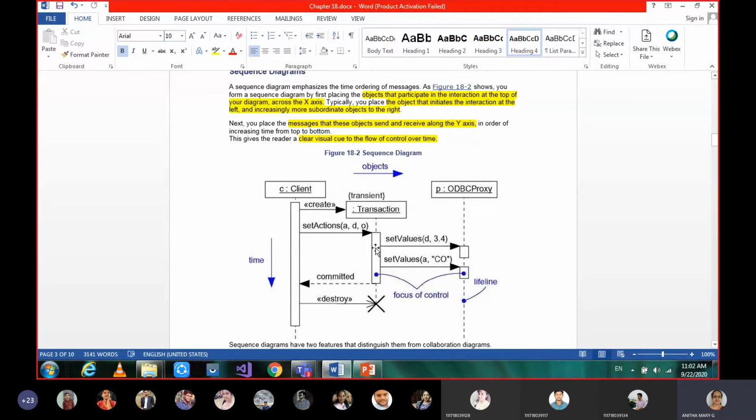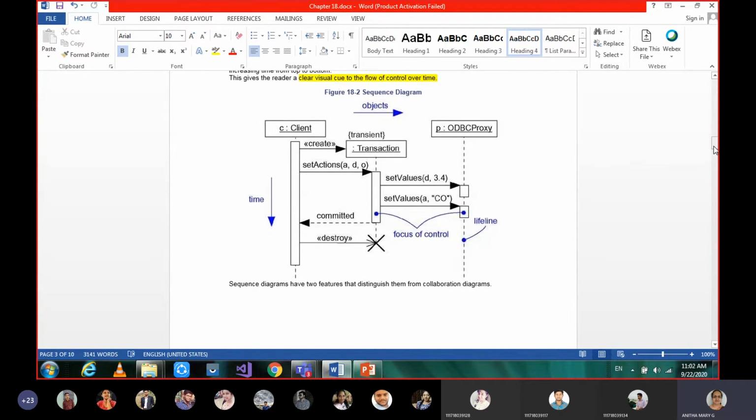So young age. This rectangular thin box shows that whenever that particular object is active, though it is existing, maybe at one point of time it has to receive some messages and respond back, that is the only time it was active. Later it was waiting, or maybe in a different state. But it will be active only when it sends and receives some messages.